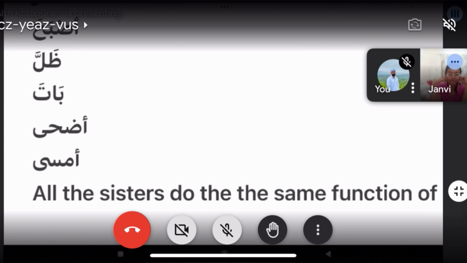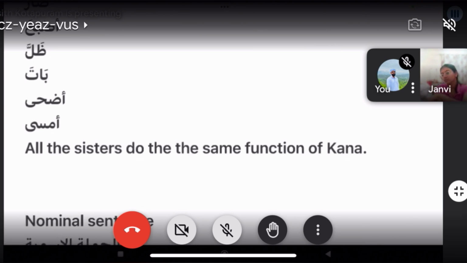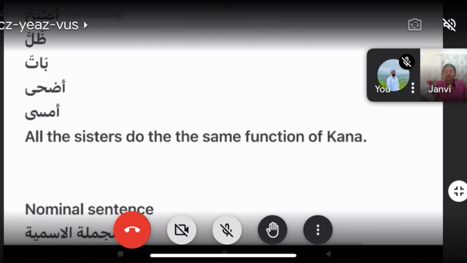There are many more, like Mazala, Mabariha, Munfakka, Laysa. All the sisters do the same function as Kana.